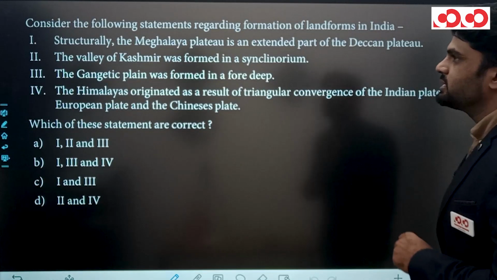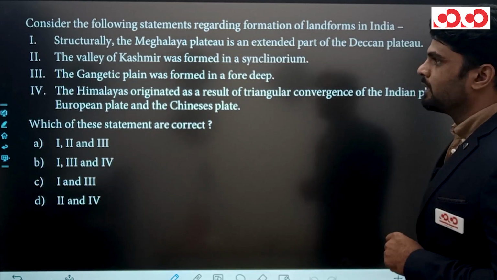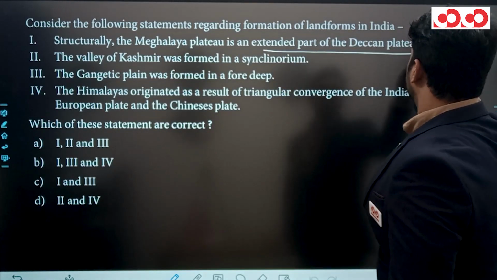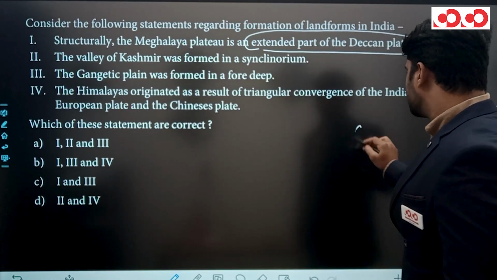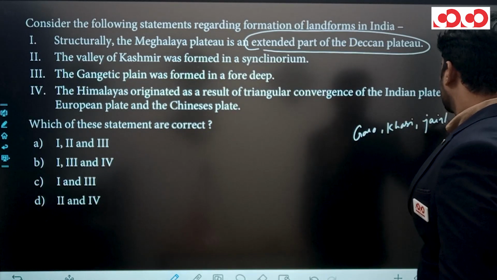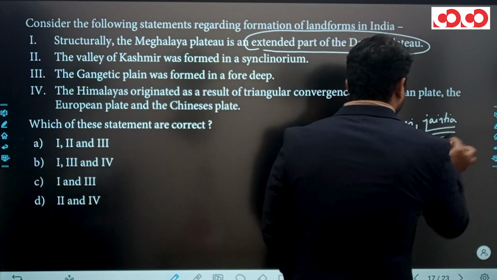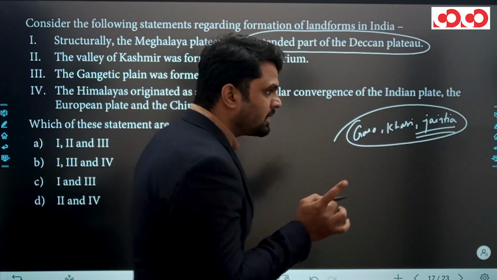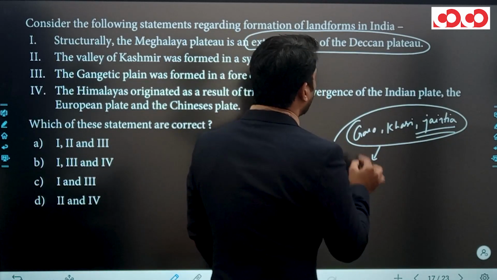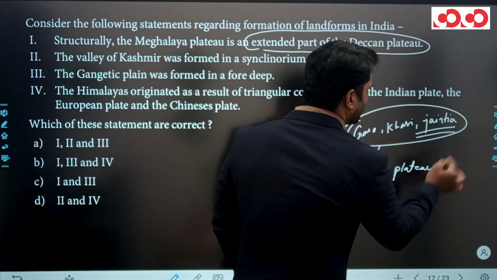And next question says, consider the following statements regarding formation of landforms in India. Four statement is given in this question. Structurally, the Meghalaya plateau is an extended part of the Deccan plateau. Meghalayan plateau means Garo, Khasi and Jaintia. Clear? And yes, structurally, Garo, Khasi, Jaintia is not the extended part of Himalaya just like other northeastern hills. It is the extended part of peninsular plateau or you can say Deccan plateau. Clear? So first statement is absolutely correct.